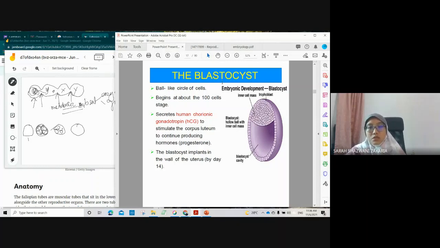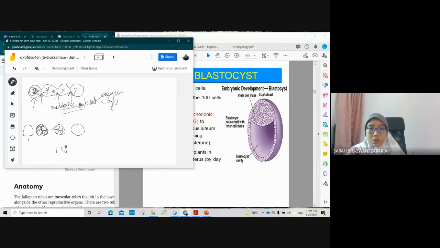Blastulation has already occurred, the compaction of the cells, and it produces this blastocyst. The significant features of this blastocyst are the trophoblasts, the outer layer here, and the inner cell mass, or sometimes I just write ICM. Then we have the cavity, the blastocoele.